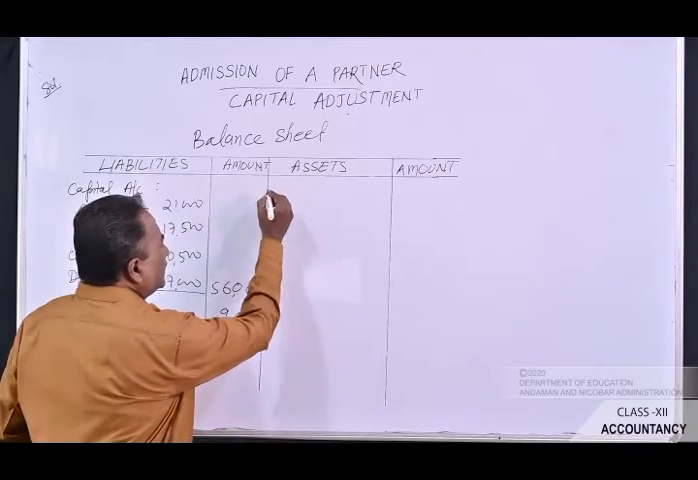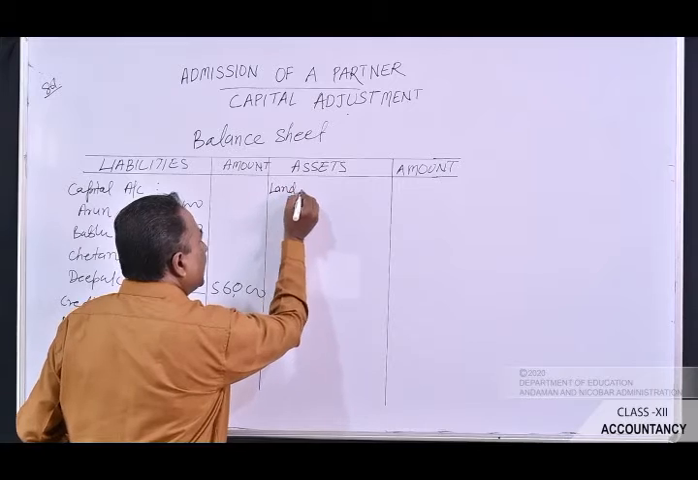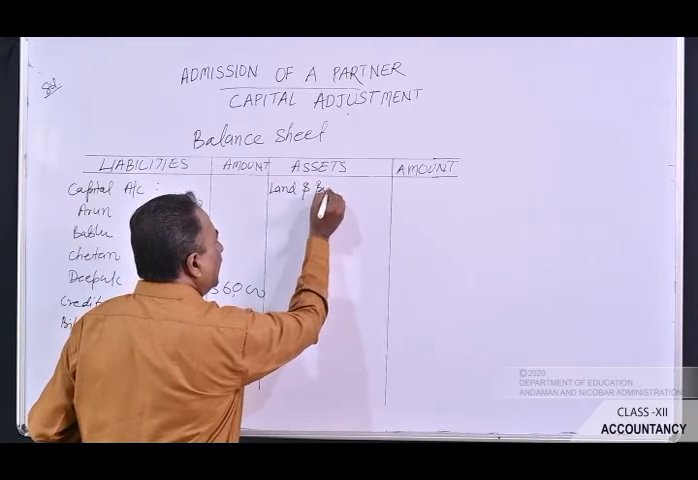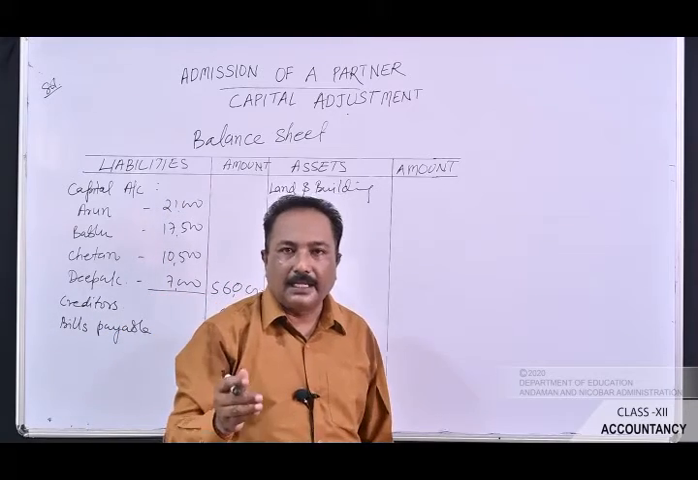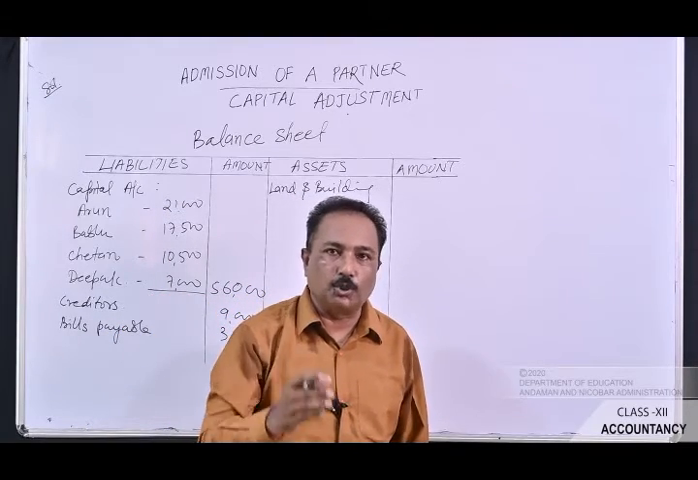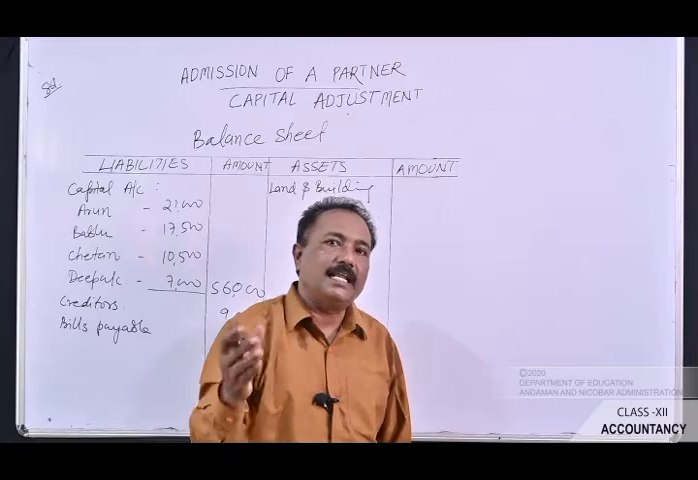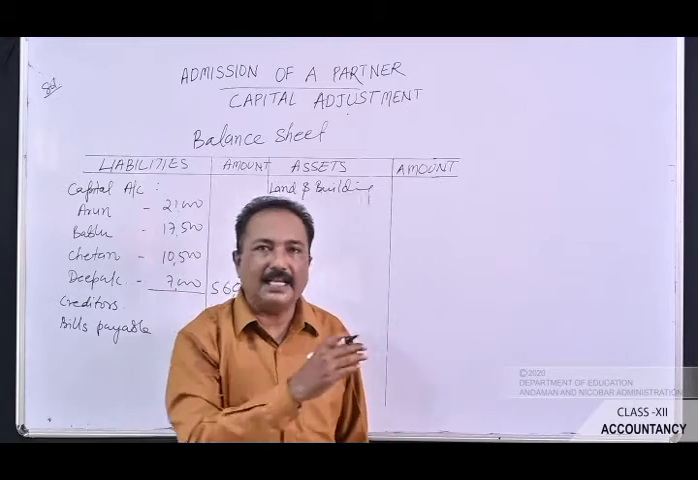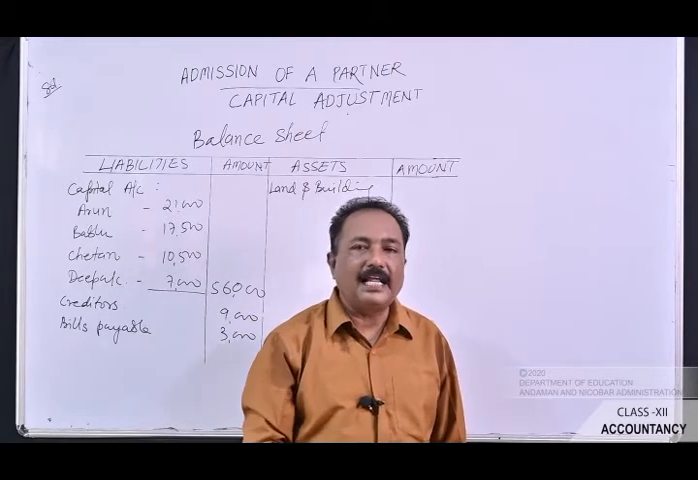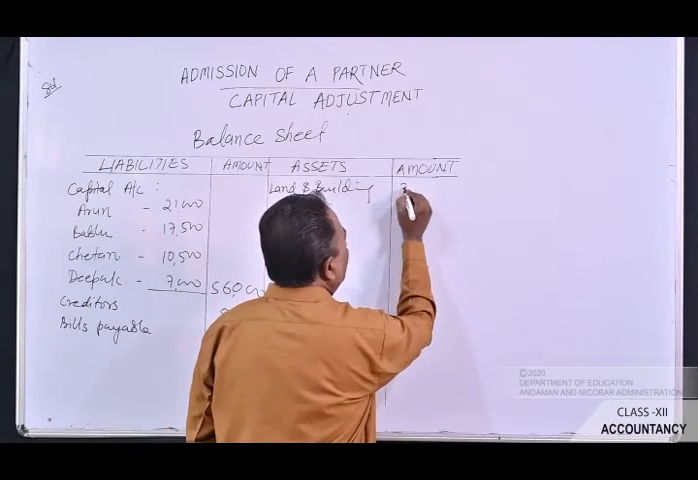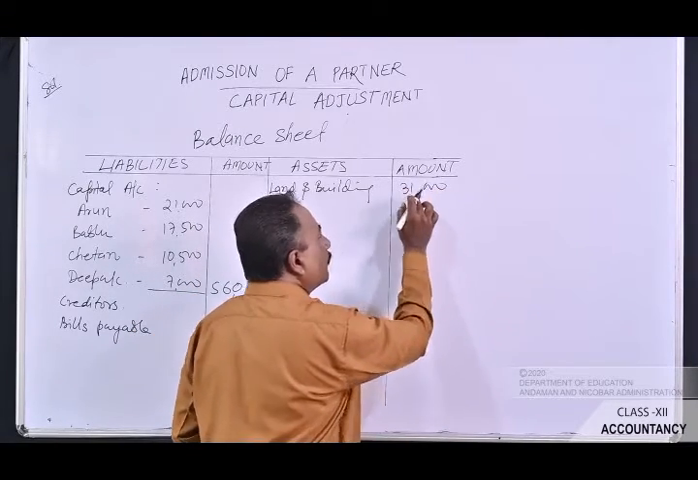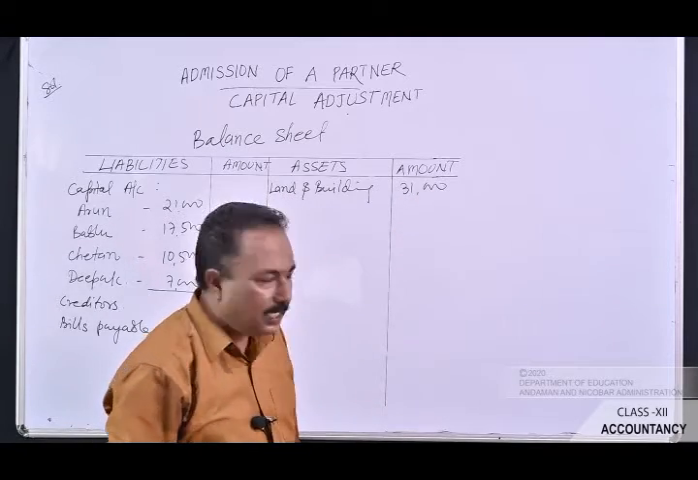The very first item is the land and building. Write here as land and building. Land and building here in the old balance sheet is shown as rupees 24,000, whereas in the additional information it was very clearly said that the value of the land and building has been appreciated up to rupees 31,000. So this is the new value, and the amount of rupees 31,000 has to be recorded here.